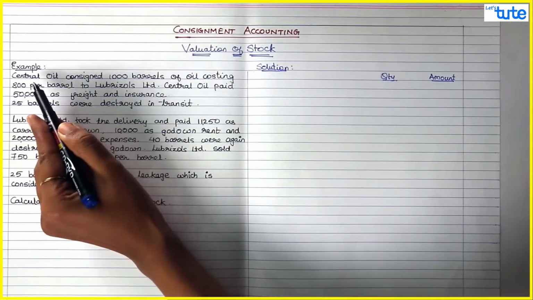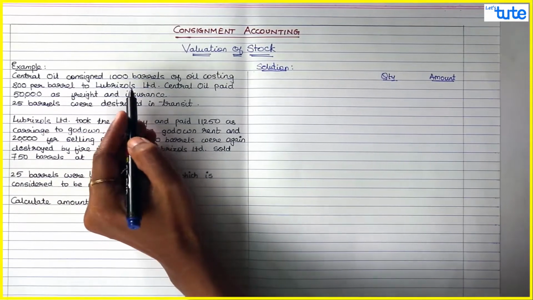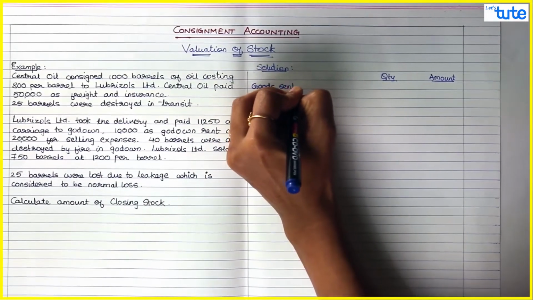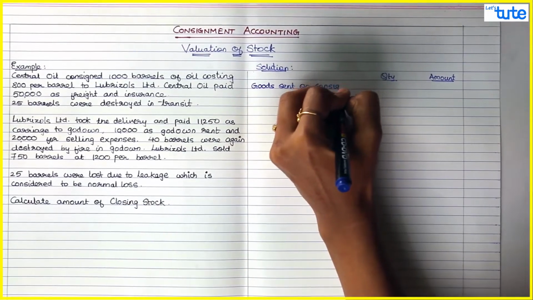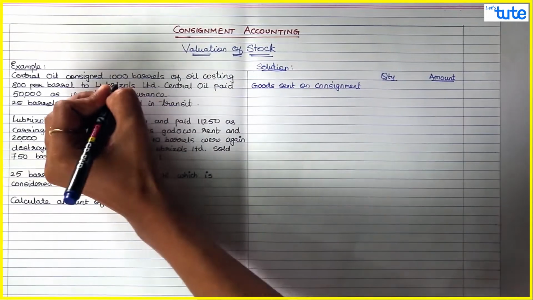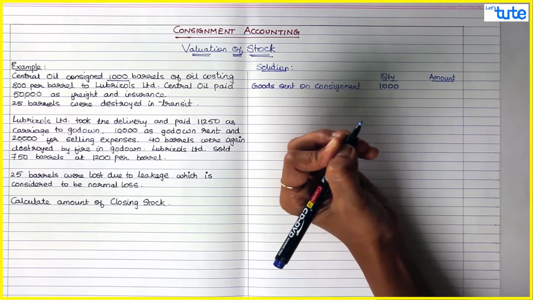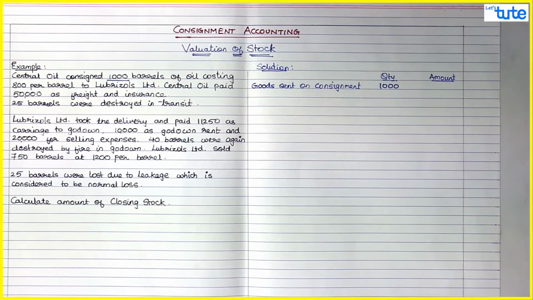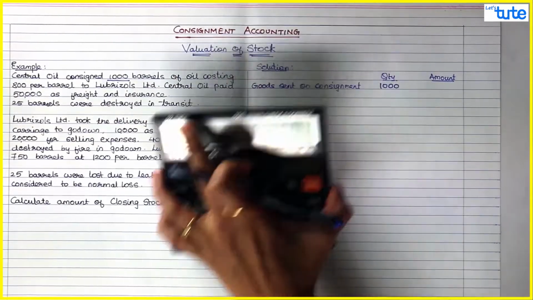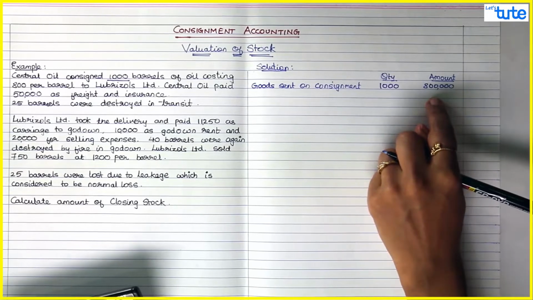Now, Central Oil consigned 1000 barrels of oil costing 800 per barrel to Lubrisols Limited. So first of all, we'll say goods sent on consignment. How much quantity is sent? 1000 barrels are sent at rupees 800 per barrel. So this would be 1000 into 800, that would be 8 lakhs. So the amount is 8 lakhs.